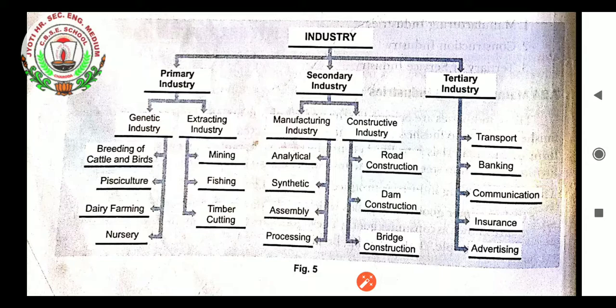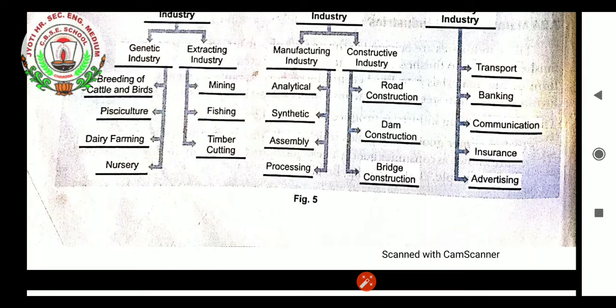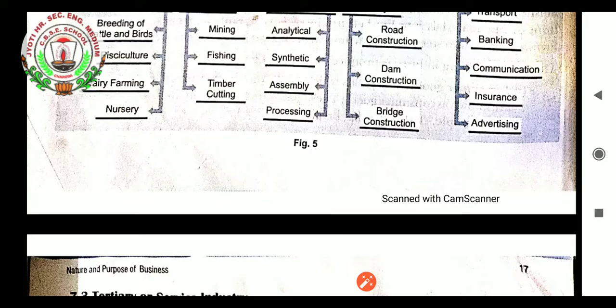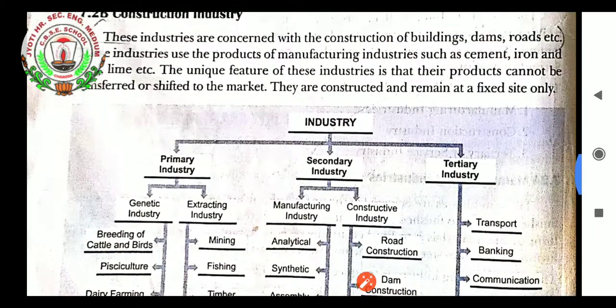Communication, as every goods sale needs advertisement to be done, which is done through communication. Insurance, yes, definitely business is not done for a small amount, it is done for a large amount. So for that large amount of risk, insurance is needed. So insurance companies help the industry to take big risks and to do big production so as to earn more profit. Advertising, yes, definitely advertising is needed, as we already learned in communication. So advertising plays a very vital role for the sale of primary and secondary goods.